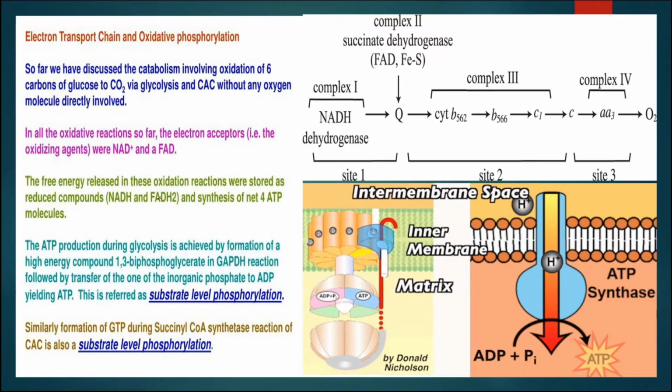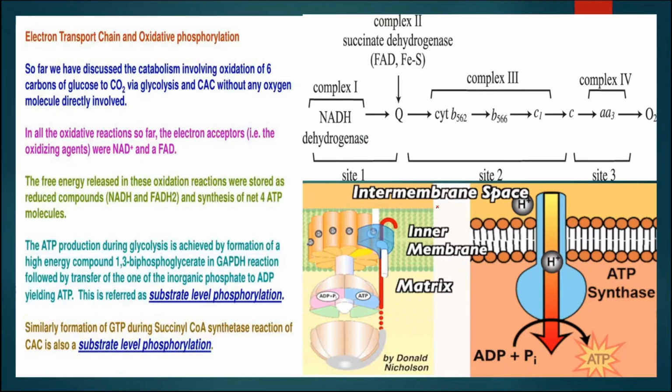Now, the free energy which is released in these oxidation reactions is stored in the form of NADH and FADH2 that will synthesize ATP. One NADH is equivalent to 3 ATPs, whereas one FADH2 is equivalent to 2 ATPs. This ATP production occurs during glycolysis, and the Krebs cycle will help the plant in different activities. Now, GTP or ATP are produced directly and need not enter the electron transport chain.